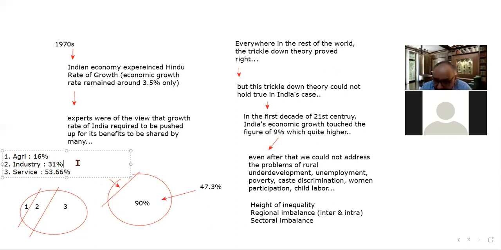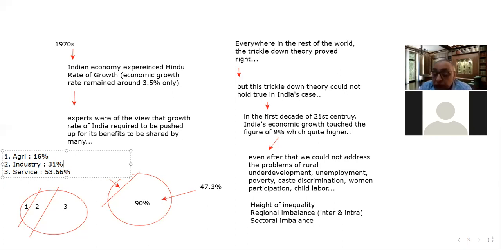The problem of child labor, particularly in the brick kiln sector, where the intensity of that problem is very high. So all these things prove that the high economic growth in the country could not deliver in terms of development, in terms of inclusion, right? In terms of inclusion. So that is the thing.